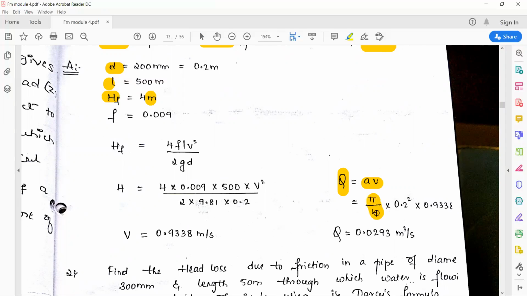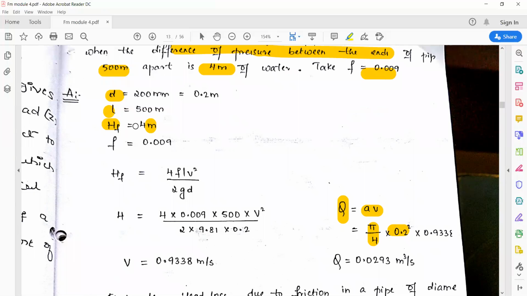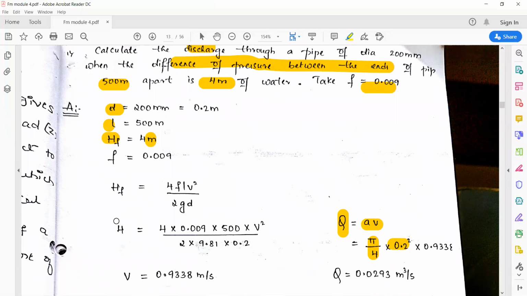So area is the cross-section area, pi d squared divided by 4. We have diameter is 0.2 meter, squared. And velocity. To calculate velocity, we can make use of the given data. So we can make use of the Darcy-Weisbach equation, because the h_f value, head loss due to friction value, they have given, and also the coefficient of friction value they have given. The coefficient of friction term comes under the Darcy-Weisbach equation. So we can make use of that equation to calculate the value of velocity.